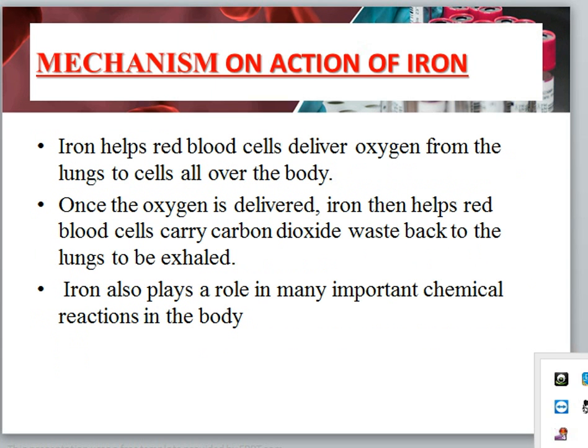Next is the mechanism of action of iron. Iron helps RBCs deliver oxygen from the lungs to cells all over the body. Once the oxygen is delivered, the iron helps RBCs to carry the carbon dioxide waste back to the lungs to be exhaled. It is an important chemical reaction in the body.